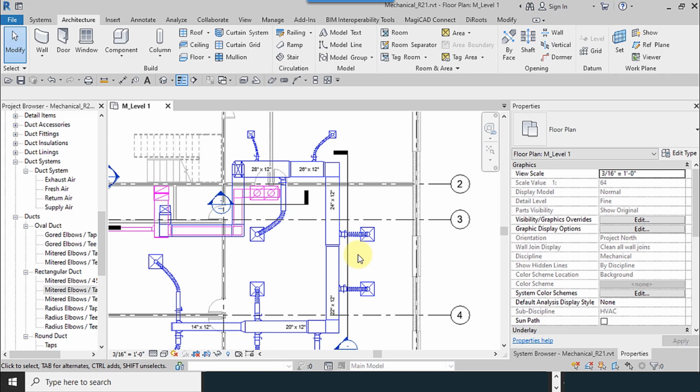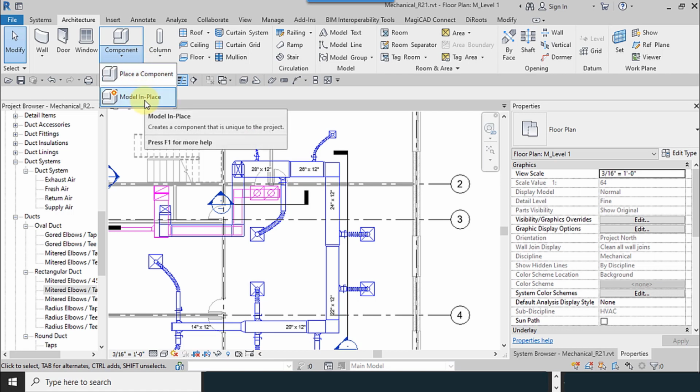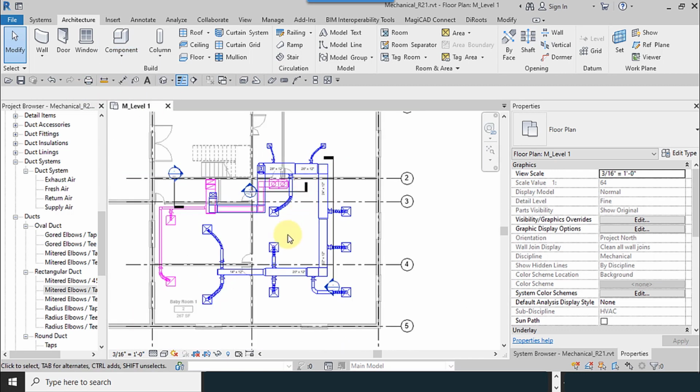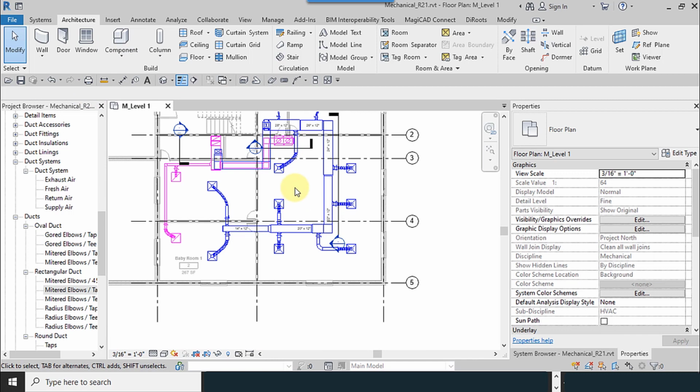For example, foundation, but the foundation tools in the Structure tab are available, but this is another method. Or for example, you want to model some part of the kitchen, you can use that.